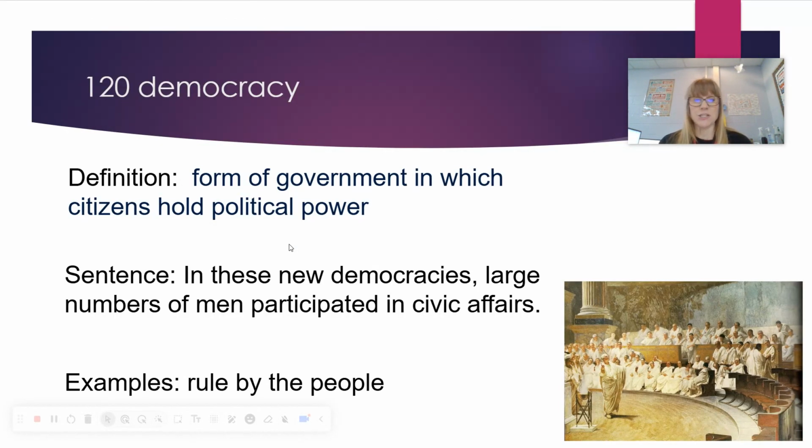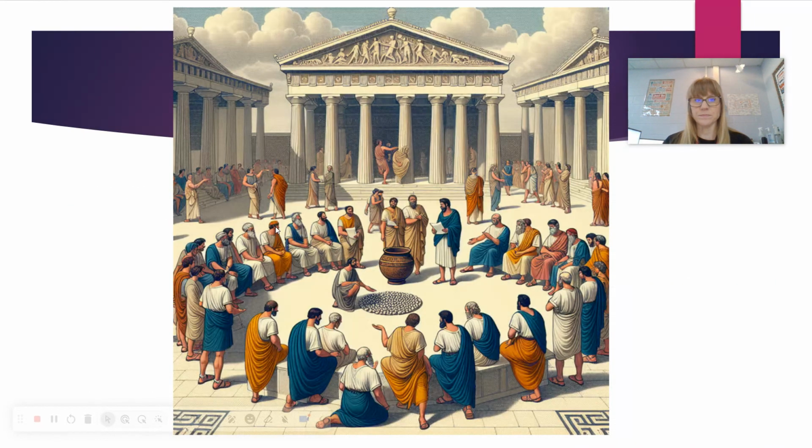Democracy. Definition: a form of government in which citizens hold political power. Sentence: in these new democracies, large numbers of men participated in civic affairs. Example: rule by the people. So here's the thing, kind of like in our democracy in the United States, we vote in people. So we have political power because we have the power to vote in the people who will then make the laws, the rules, all the decisions in the United States. So a couple pictures of a democracy.